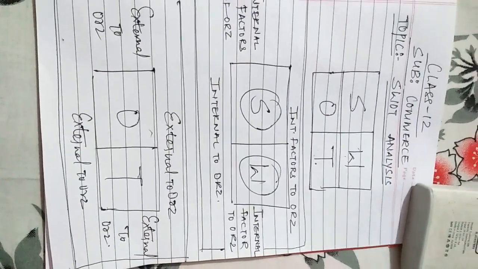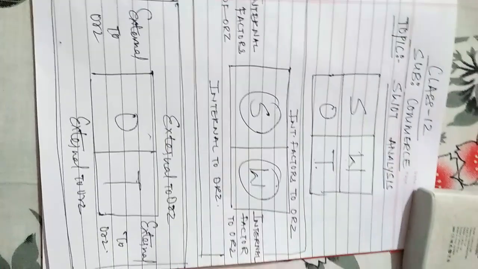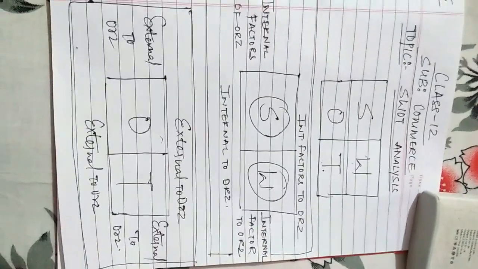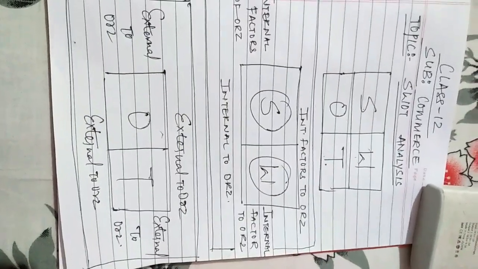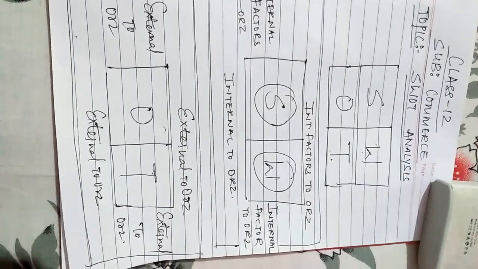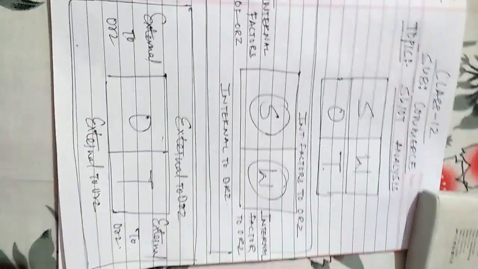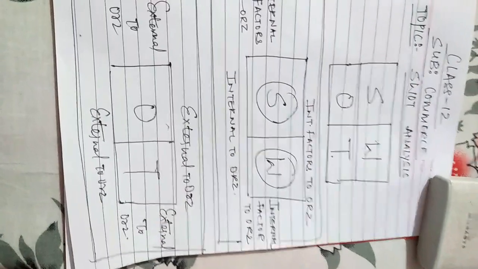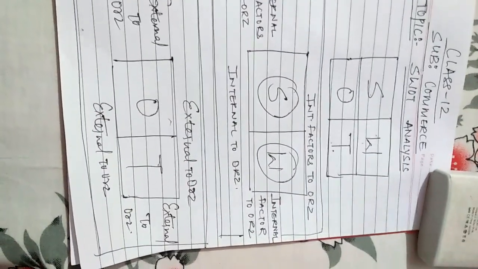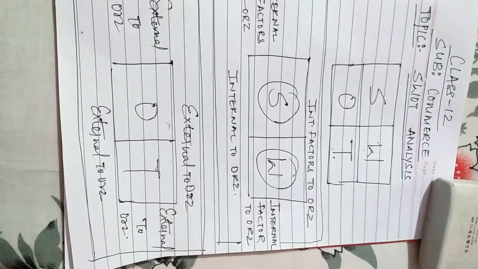Every time a company is supposed to scan what the various favorable and unfavorable factors are. It has to be scanned by each and every business enterprise.